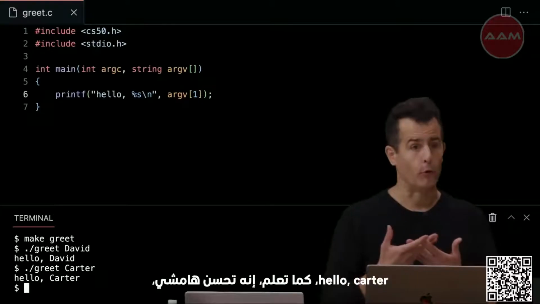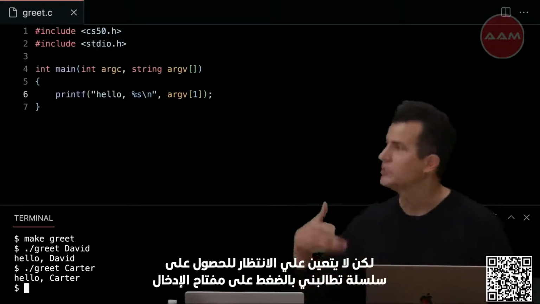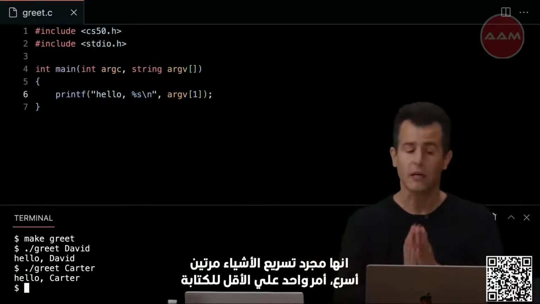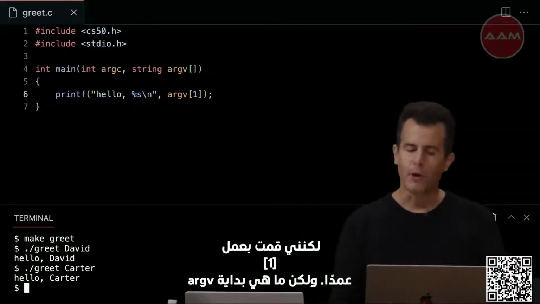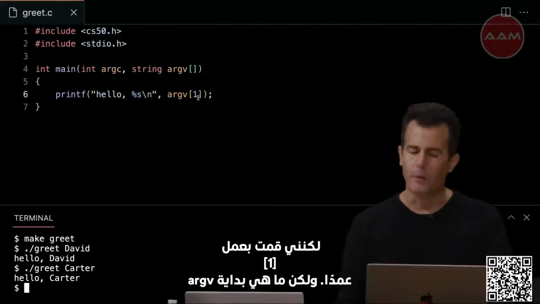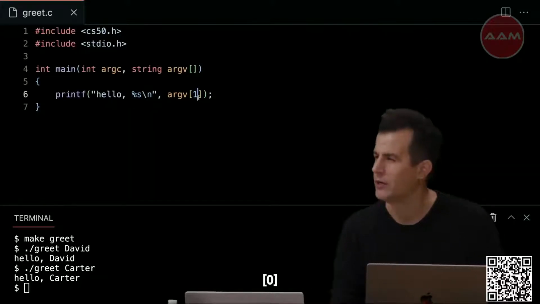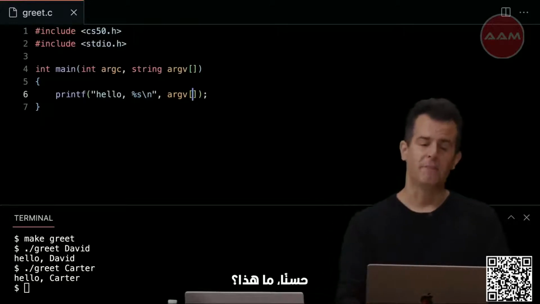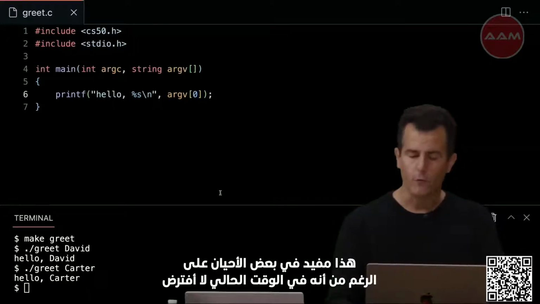It's a marginal improvement, but I don't have to wait for get_string to prompt me to hit enter. It's just speeding things up, twice as fast. One less command to type in. But I deliberately did bracket 1. But what's the beginning of argv? It would be bracket 0. Well, what's that? This is sometimes useful, though for now it's not.